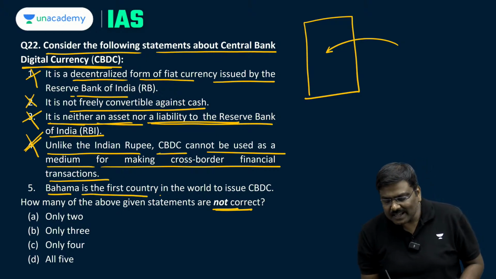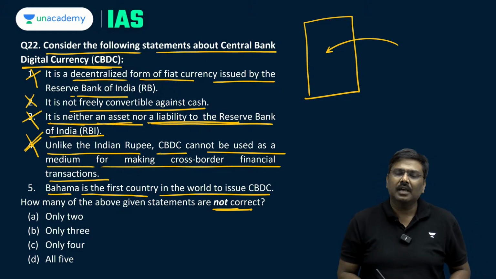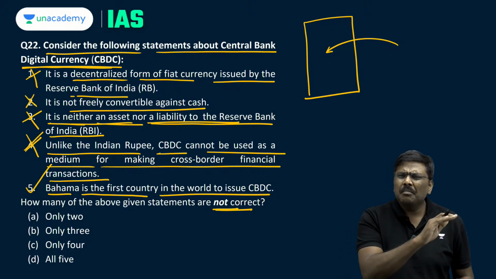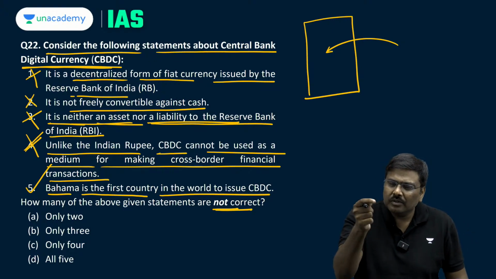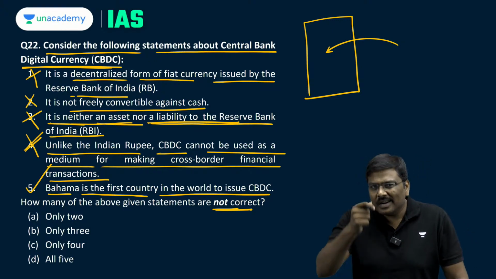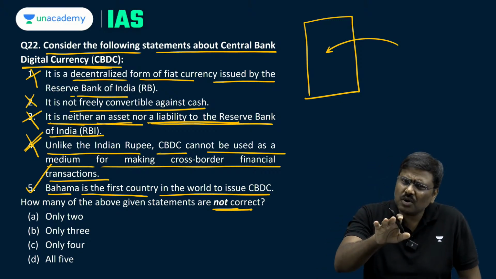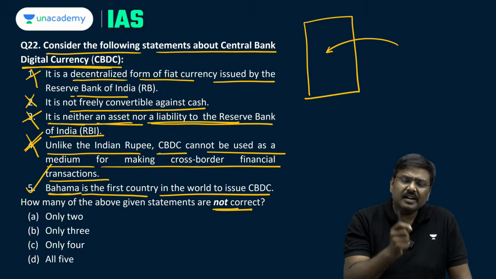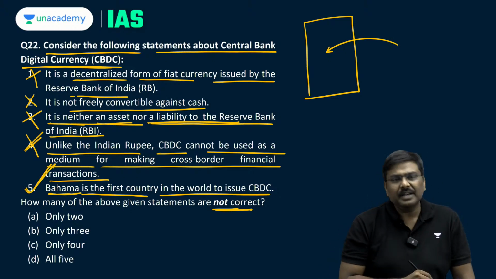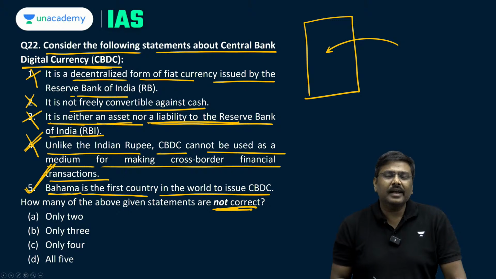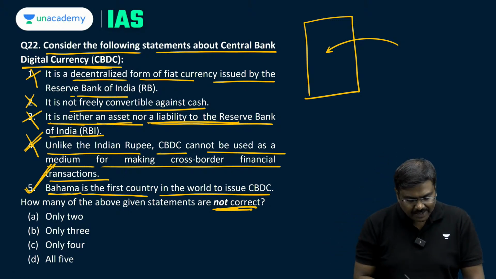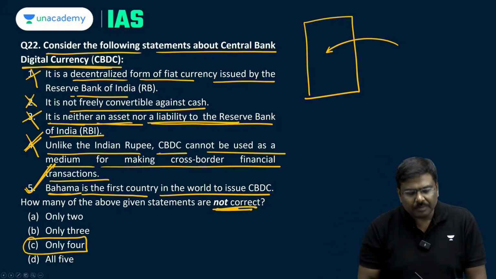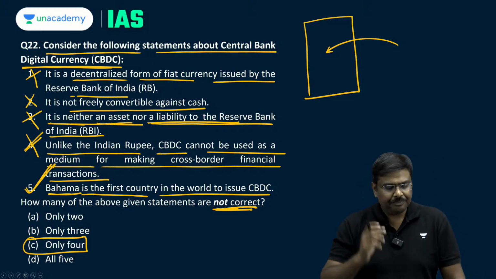Bahamas is the first country in the world to issue CBDC. This statement is true. Multiple countries are trying out the model of CBDC. Reserve Bank of India, as already mentioned, has issued CBDC. So Bahamas was the first country to issue CBDC. The fifth statement is wrong. How many are incorrect? Out of 5, 4 statements are incorrect. The right option for question number 22 will be option C.